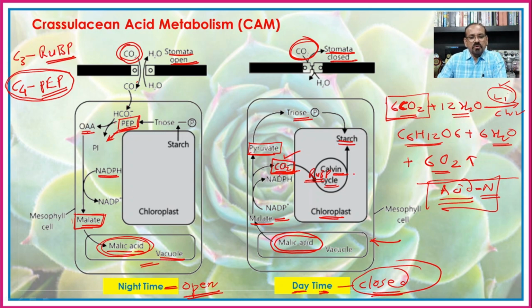So no doubt the Calvin cycle is the only way for the formation of organic food in the form of the starch, glucose, fructose, etc. by the process of photosynthesis.